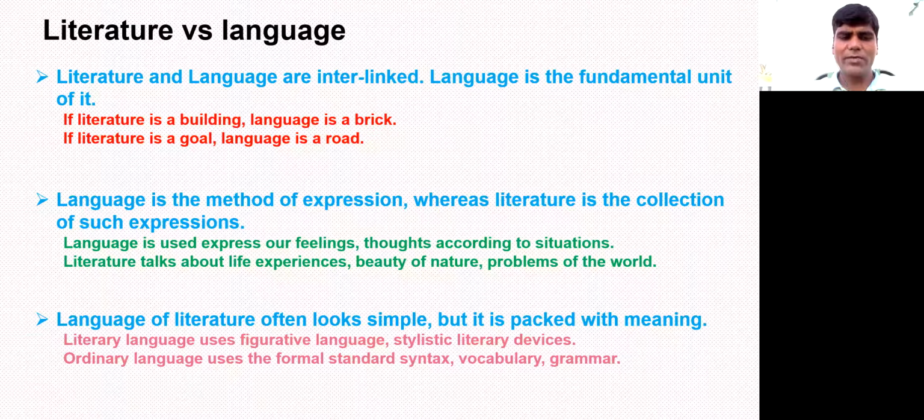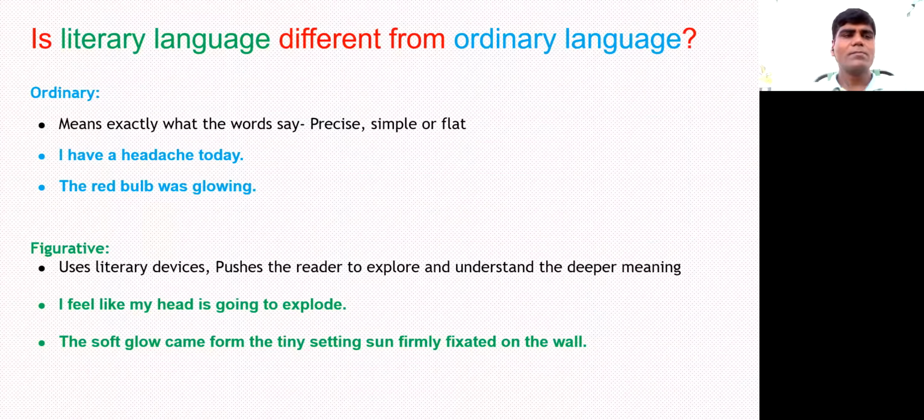Literary language always uses figurative language, stylistic or literary devices to make an ordinary sentence an extraordinary one. But the ordinary language uses formal syntax, formal vocabulary, and formal grammar rules only, whereas literary language always breaks all these things. There is a breakage of grammar, there is a breakage in the syntax formats, their vocabulary is also different. So let us see one example here.